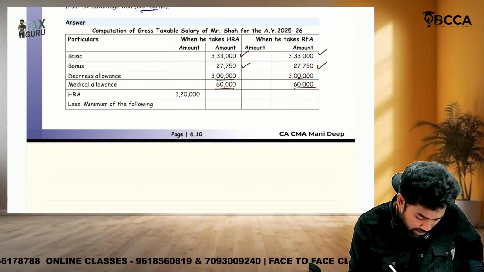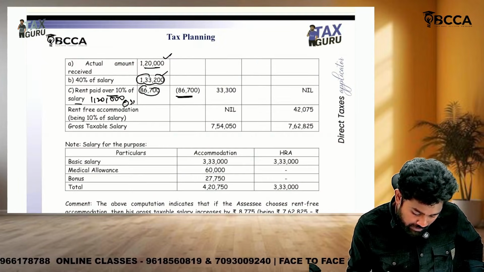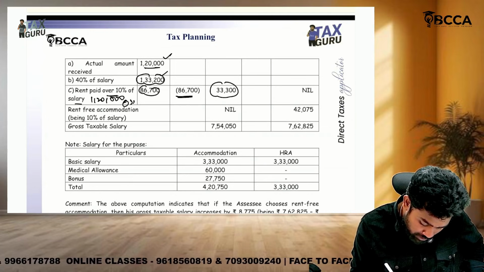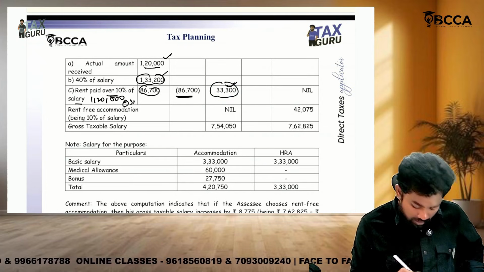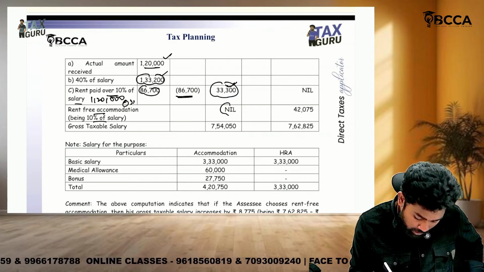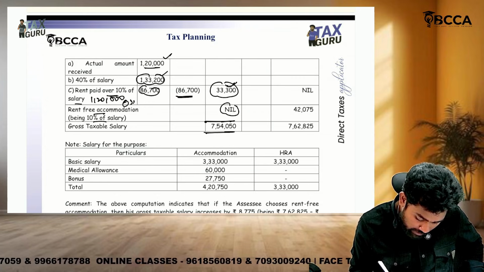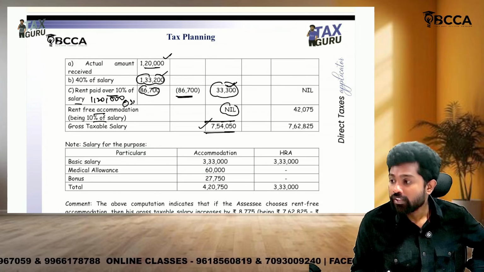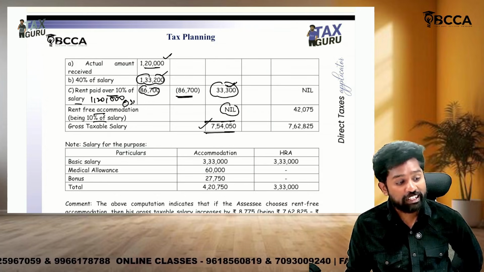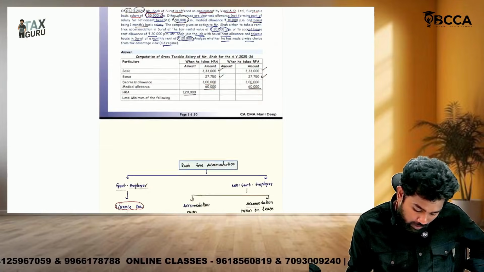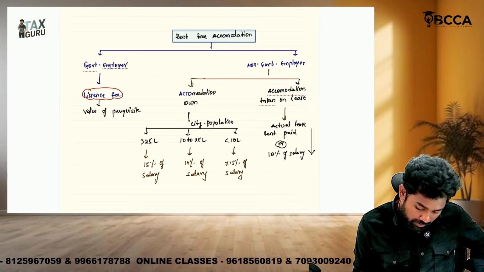Actual HRA is 1,20,000. From there, if we claim exemption of 86,700, taxable HRA is how much? 33,300. In this option you will not get RFA, so gross taxable salary is 7,54,050. Then what should we do? Rent free accommodation. Sir, for rent free accommodation, first look at the value of perquisite.